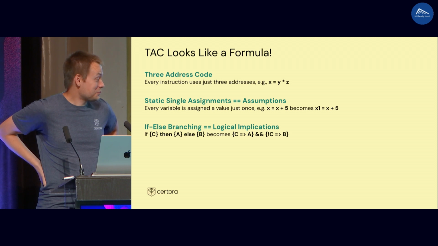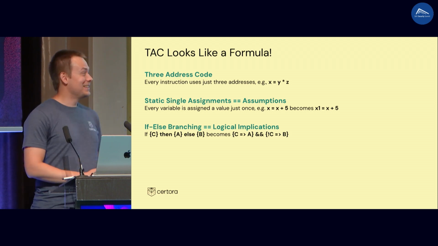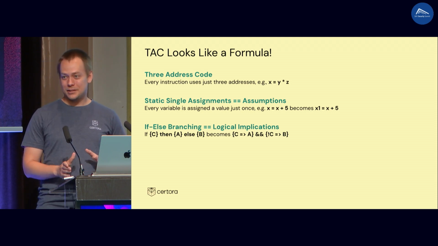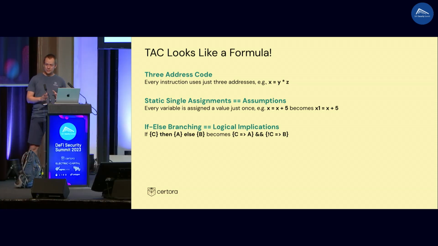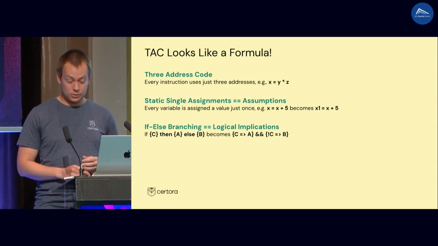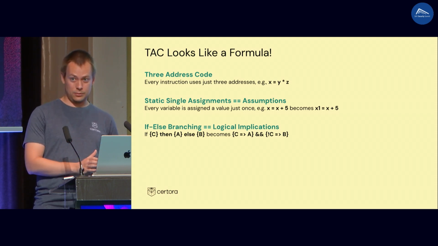The answer is, we don't have so much time, so the answer is very simple. And that's because the 3-address code is almost a formula. So let me explain. 3-address code means that you are using only 3 addresses per instruction. So they are very simple. Second thing, it's in a so-called static single assignment form. This means that you cannot change values of variables in your program.